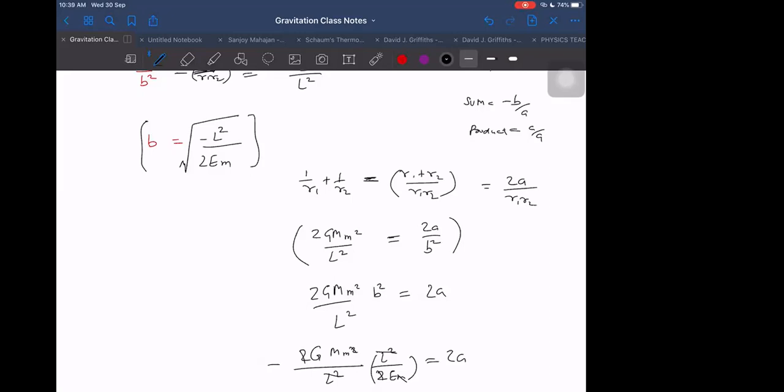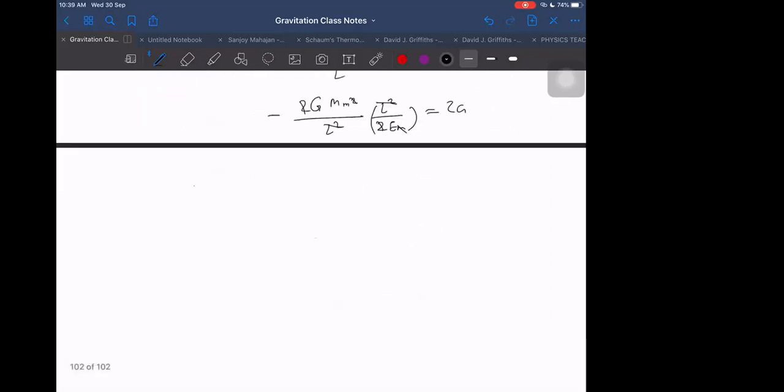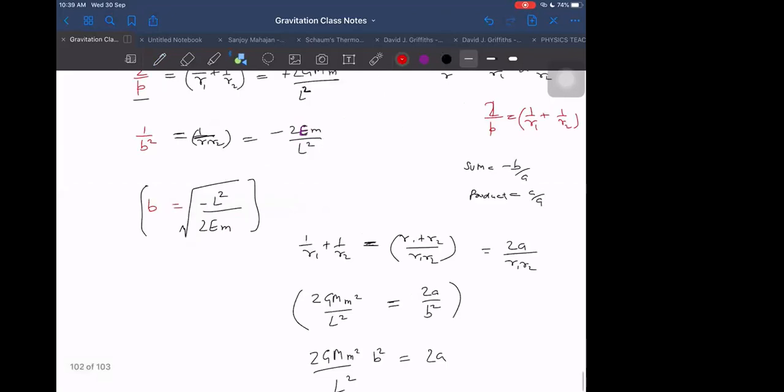What is E coming out to be? See how beautifully, without solving the equation, we are getting all the things. E is coming out to be equal to minus G capital M into small m by 2A, as we were expecting it to be. We were expecting this only, or not? Yes, sir. So we are able to prove it without even solving the equation.